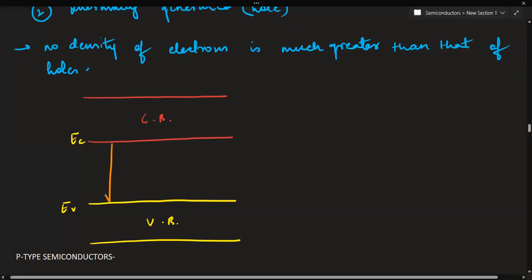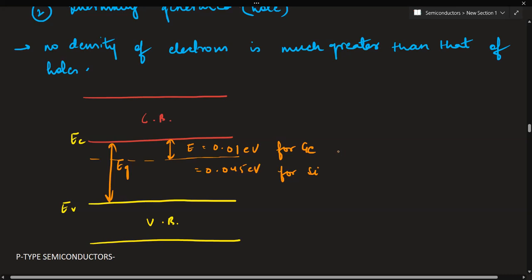So this is the energy band gap that is between the conduction band and valence band. So see, in case of semiconductors, for silicon and germanium, you just remember that this gap will be equal to 0.01 electron volt for germanium, and this will be equal to 0.045 electron volt for silicon.